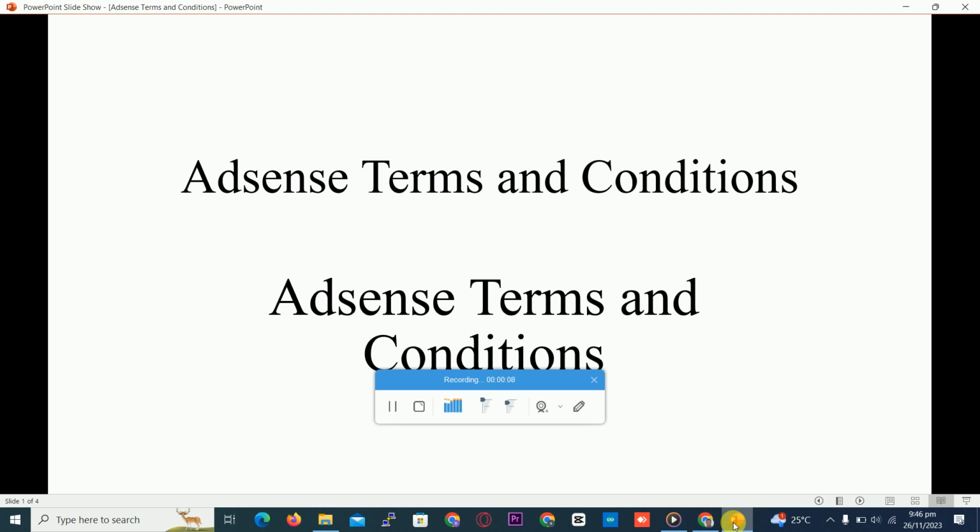Today we learn a topic on how Google policy works, or AdSense Terms and Conditions. When you apply for AdSense and you don't follow simple steps, Google can terminate or suspend the ads from your website. So we are going to learn a few things on Google Ads Terms and Conditions so that your site will be free from termination.